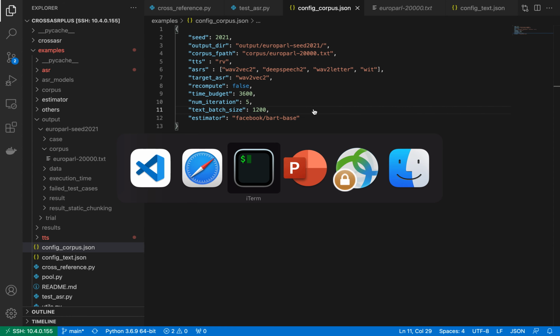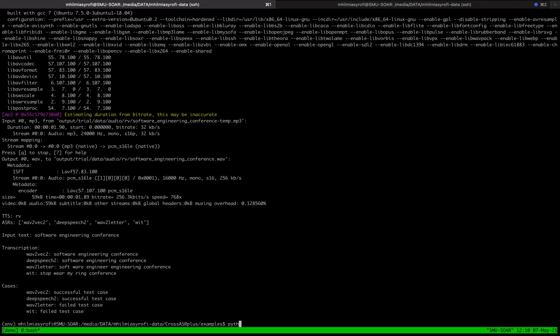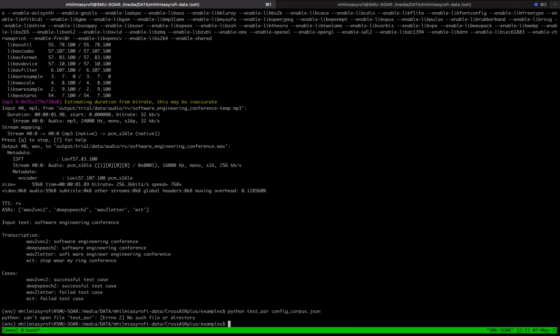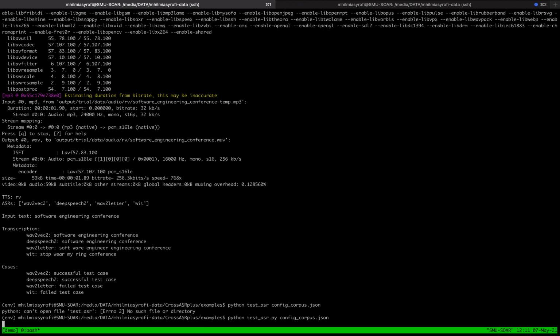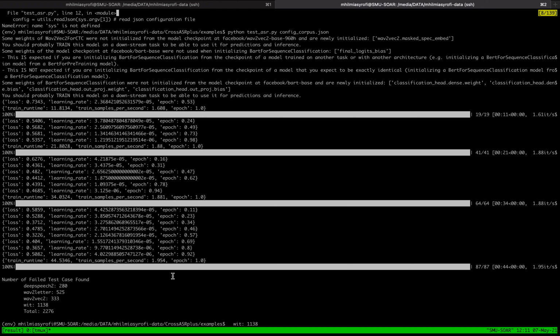Okay, let's try to run it. It will take a long time, and I already ran this program. This program will do some training using the classifier, and this is the result.